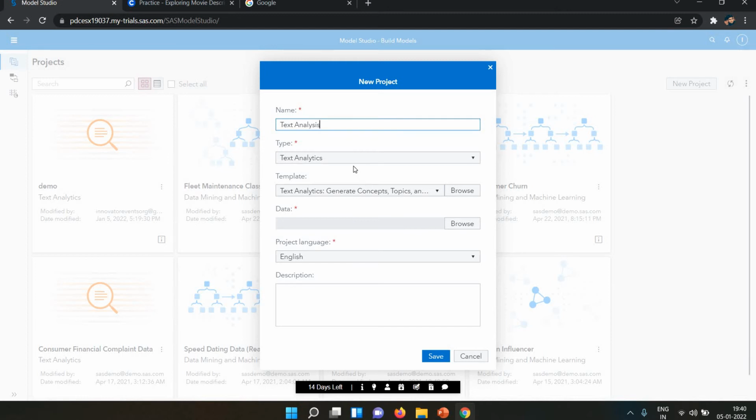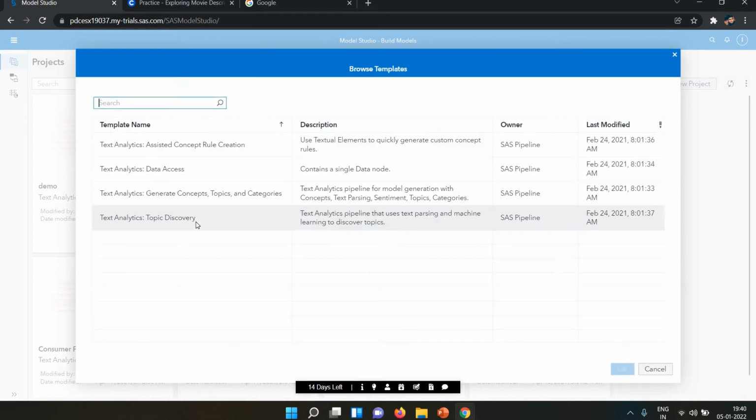I gave the name text analysis and for type I selected text analytics. We have templates available here, and by default this one is selected. We have multiple templates here.